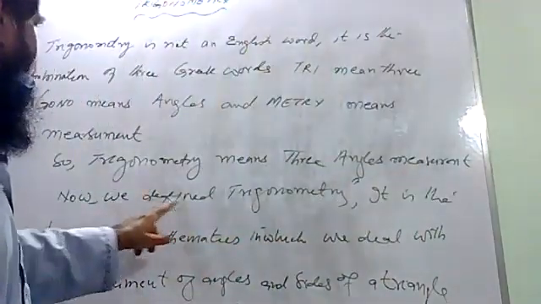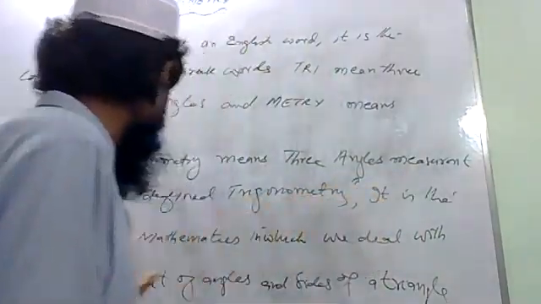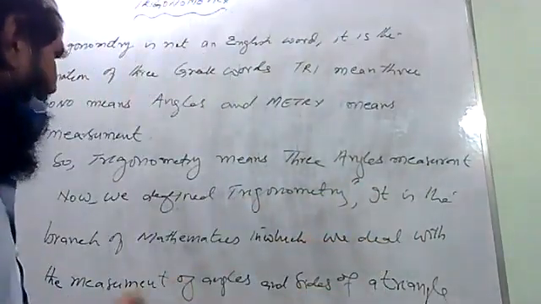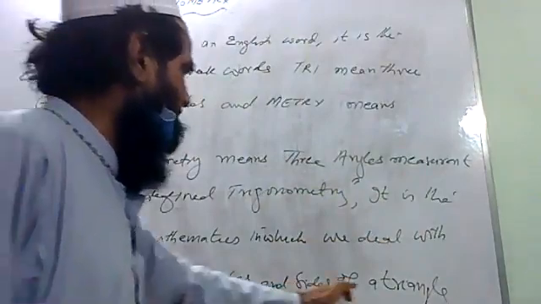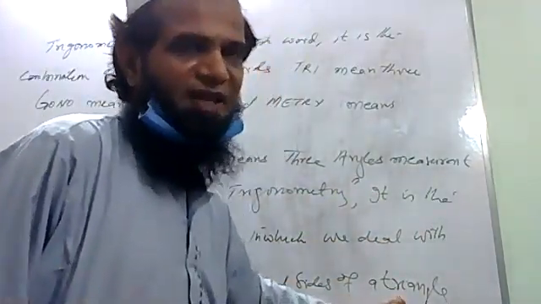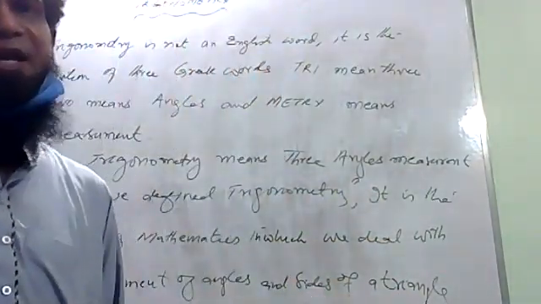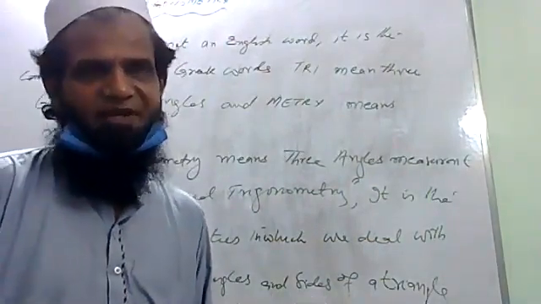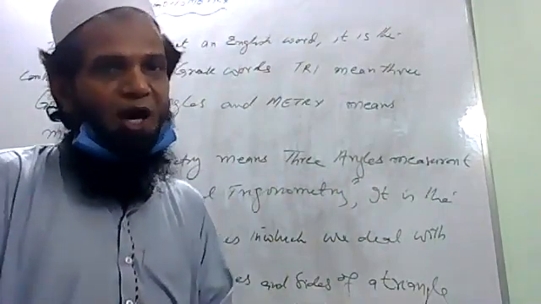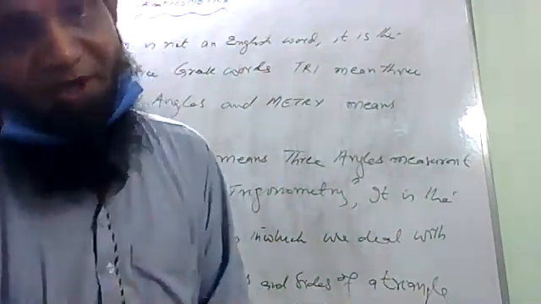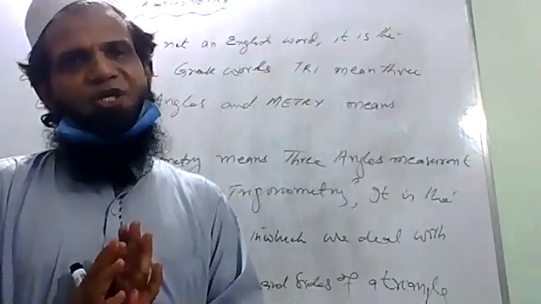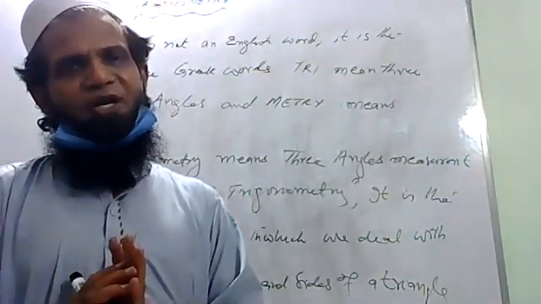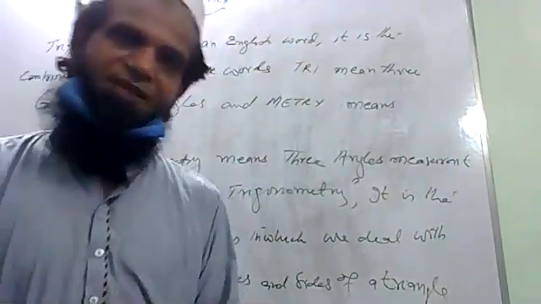Now we define trigonometry. Trigonometry is the branch of mathematics in which we deal with the measurement of angles and sides of a triangle. If you are given a triangle and you are required to find the angles and the sides of the triangle, then you are studying trigonometry. In trigonometry, we study the sides and angles of each triangle.